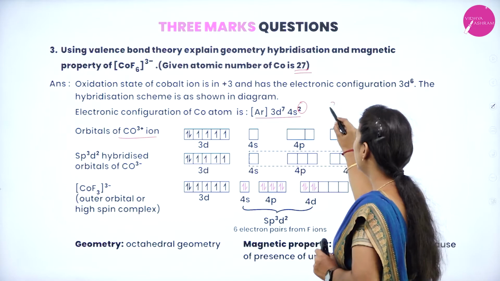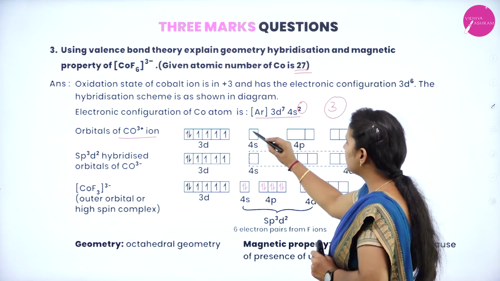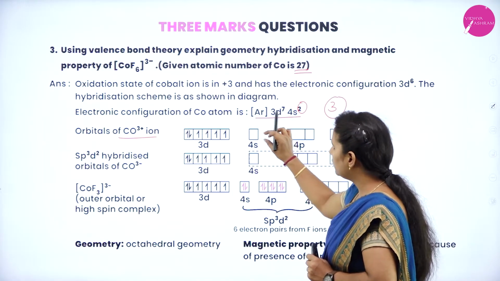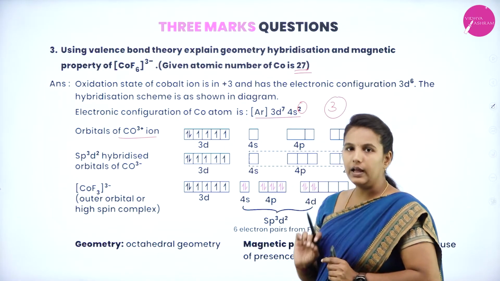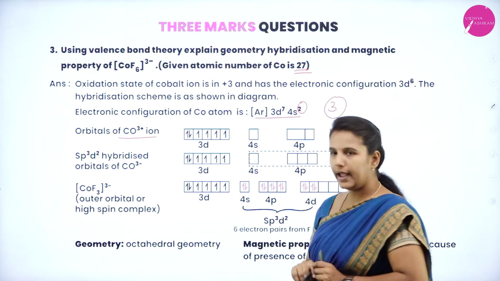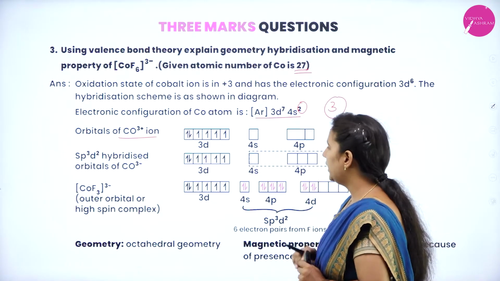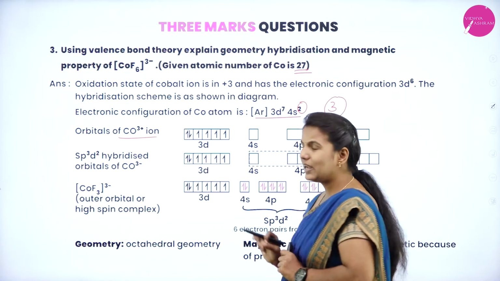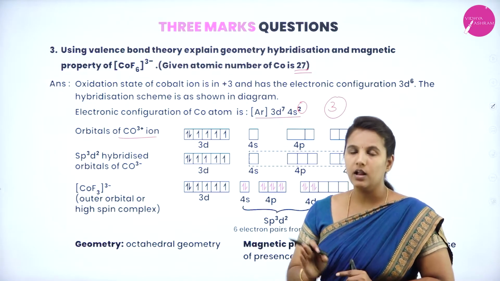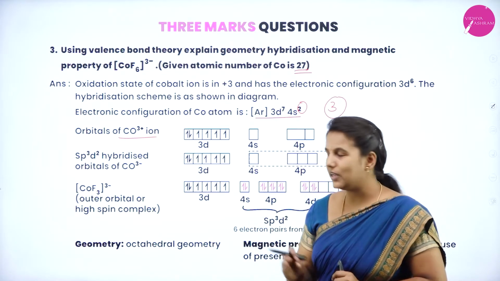Because it loses 3 electrons, and you can see that 4s is vacant, since 2 are lost from the s and 1 from the d, and thereby it creates 4 unpaired electrons. You can see how many ligands it requires: it has 6 ligands. For that, it needs 6 vacant spaces.